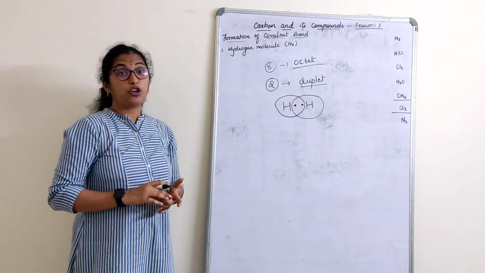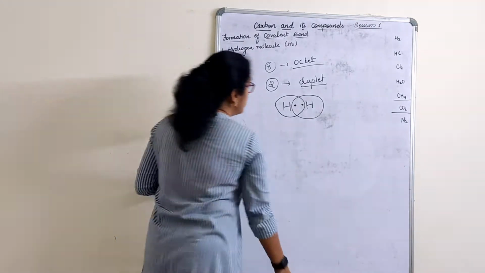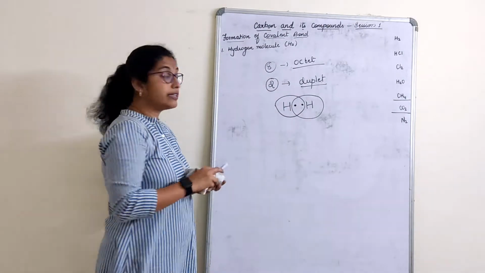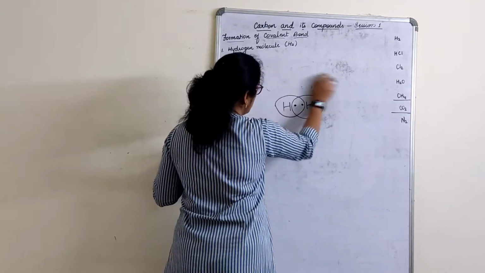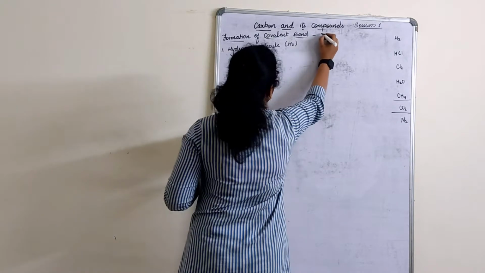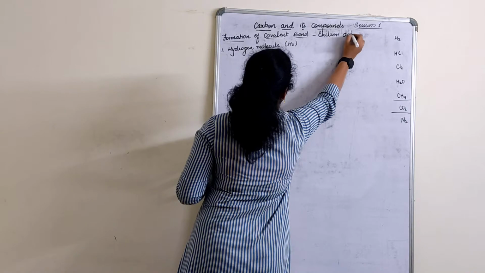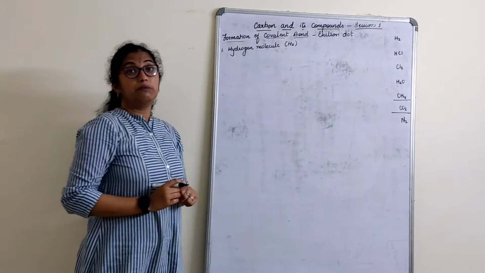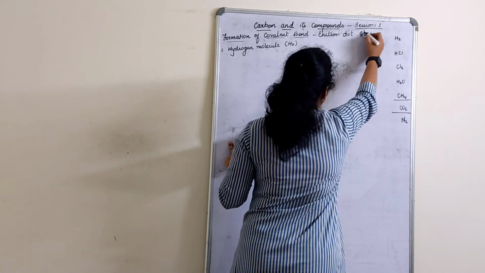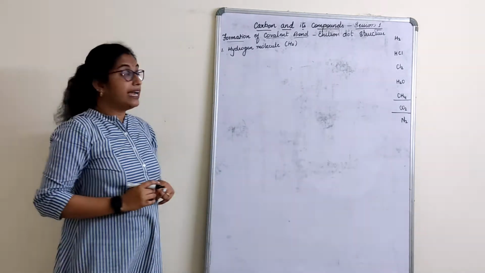So usually when we talk about hydrogen, they complete duplet structure. So let's understand this formation of the covalent bond with respect to octet and duplet structure. And the way we form it is by electron dot structure. Formation of covalent bond by electron dot structure. Very important one, where we will learn single bond, double bond and triple bond.